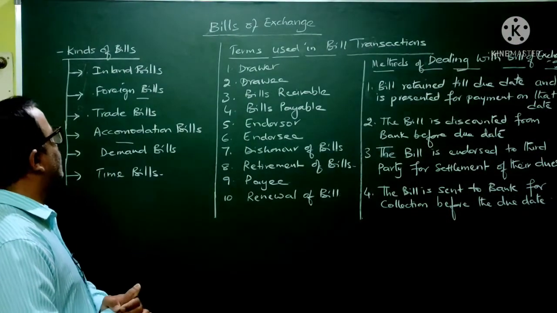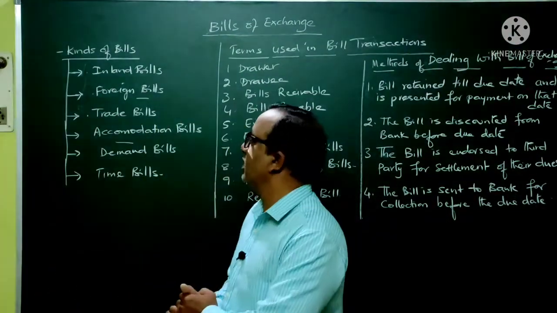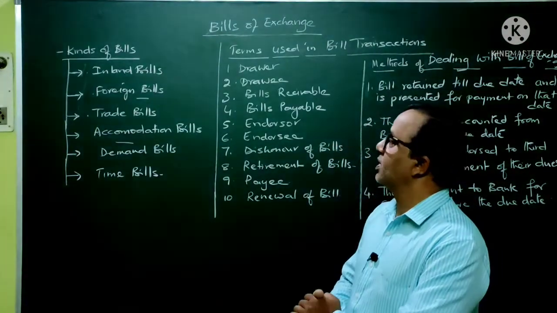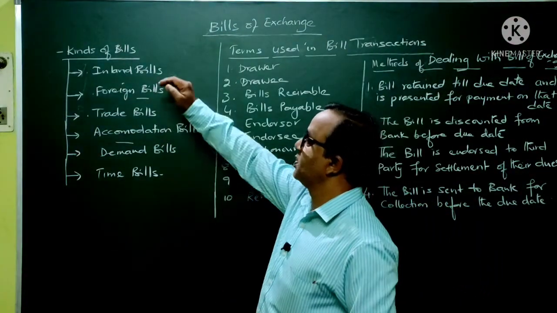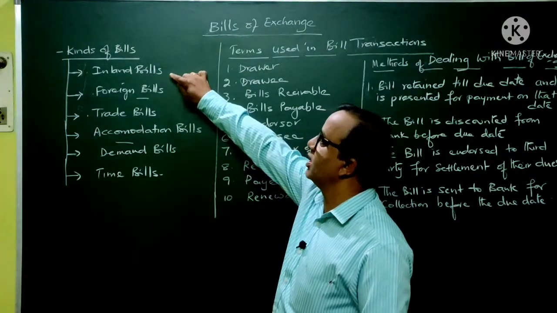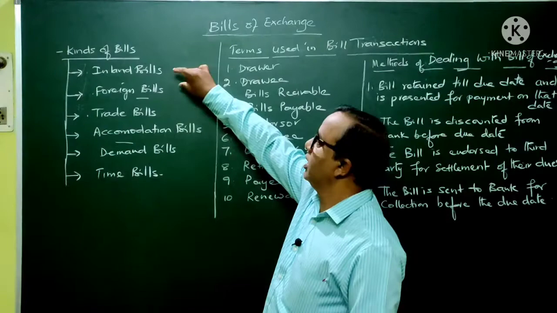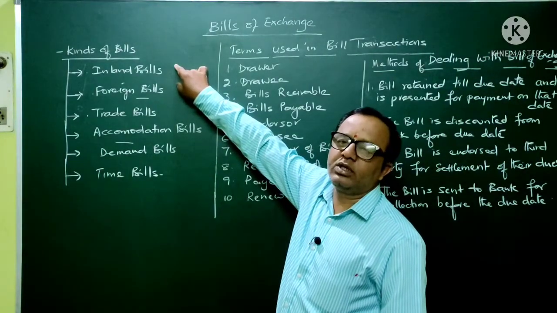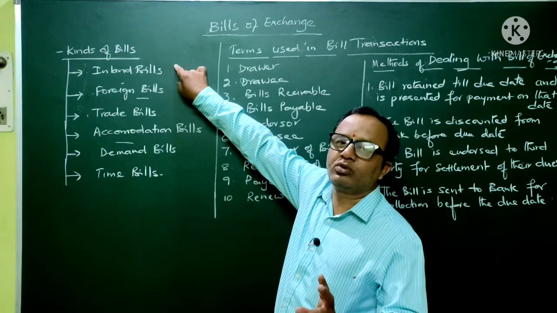So basically, if you observe, there are different kinds of bills. In other words, bills may be classified as inland bills and foreign bills. So what are inland bills? This is one way of classification. Inland bills are nothing but bills drawn within a particular country. In other words, the parties to the bill of exchange belong to the one country.